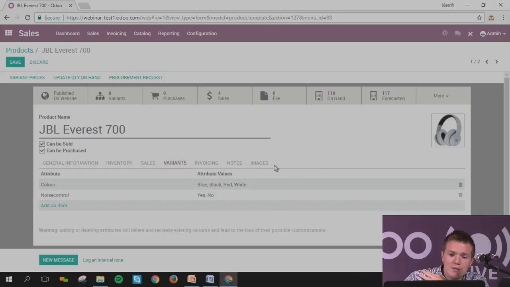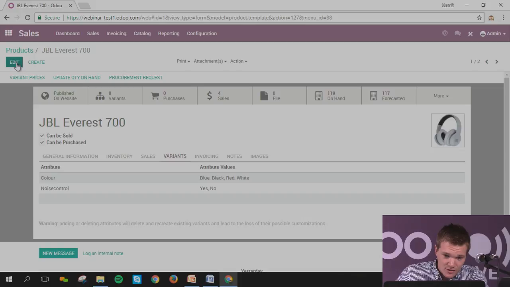Okay. What is important in here? Because you know that sometimes for the color you're not going to have a specific price. But in here, let's imagine if they have the noise control, you're going to add, let's imagine, 50 euro more for that. Okay. For the moment, this is not where we put the price. Where you need to put the price regarding variants, I just save it. I will come back to those three later on. You will need to go into variant price.